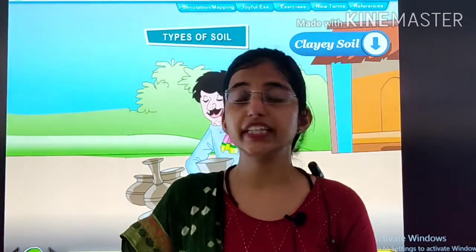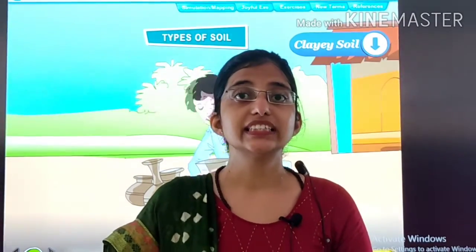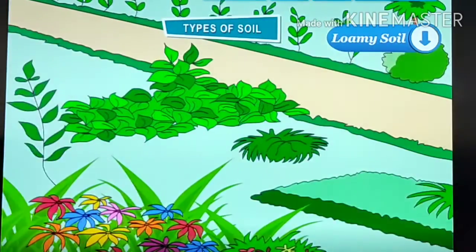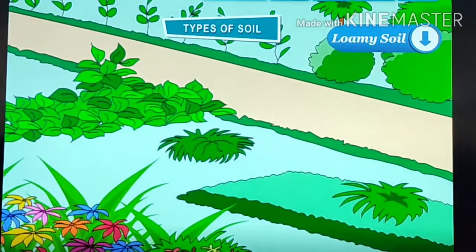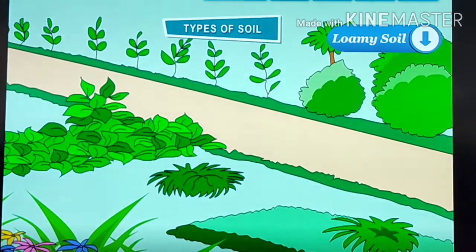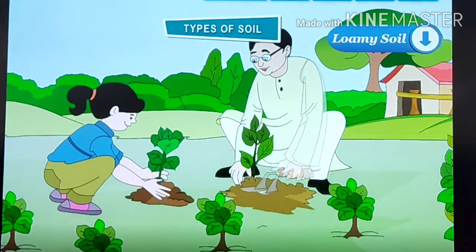Now we will see the third type of soil, that is loamy soil. Loamy soil. It contains sand and clay. Can hold enough air and water. Is used for growing plants.